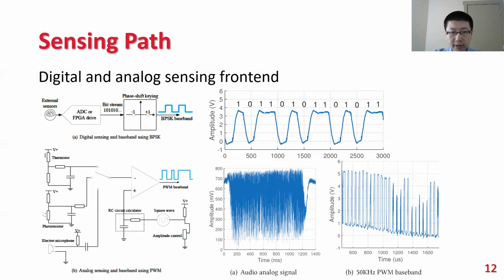The analog front end uses discrete components and analog sensing components such as thermistor, photoresistor, and microphone, corresponding to the analog readout for temperature, light, and sound. We use a pulse width modulation circuit to generate an analog baseband.